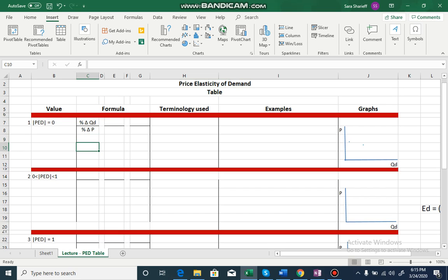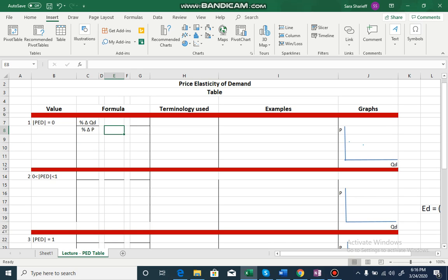So what this means is, if a good has a price elasticity of demand equal to 0, it means that however large or however small a percentage change in price is, percentage change in quantity demanded is 0. Consumers are not at all responsive to a change in price. They continue purchasing the same quantity.